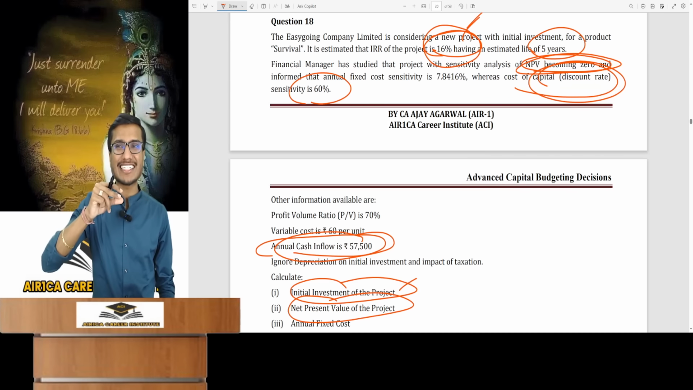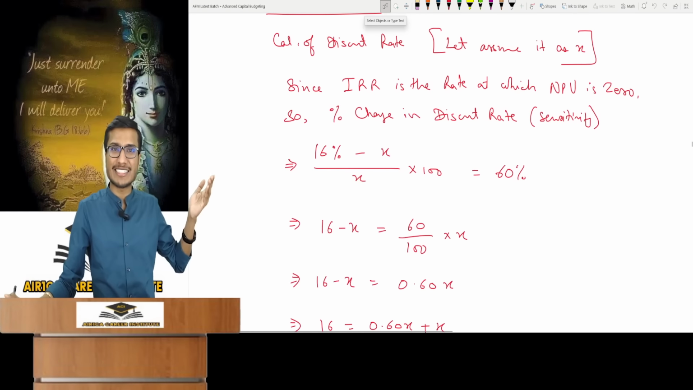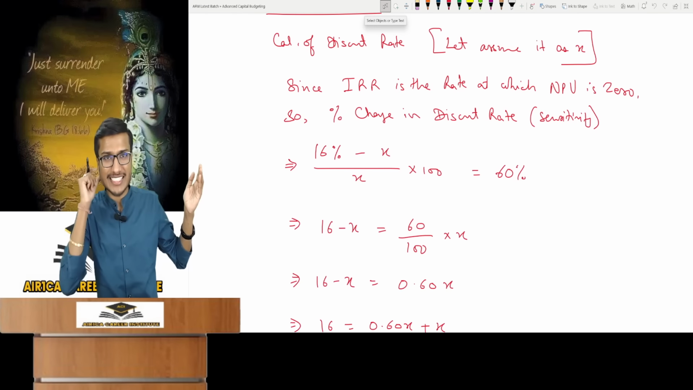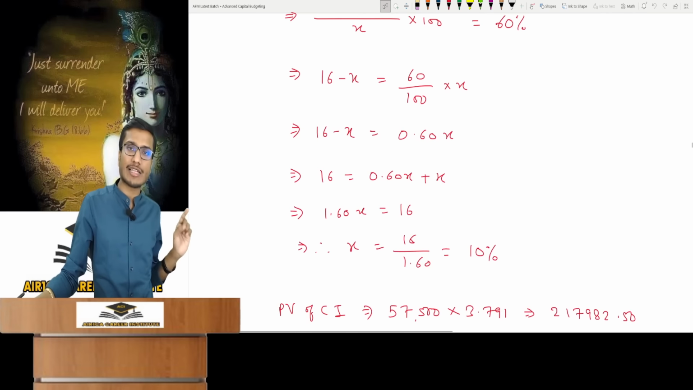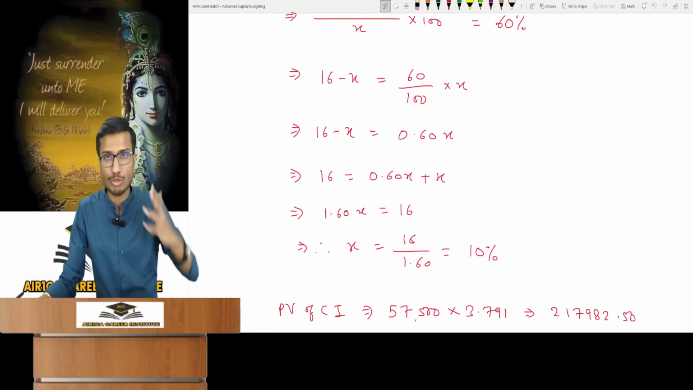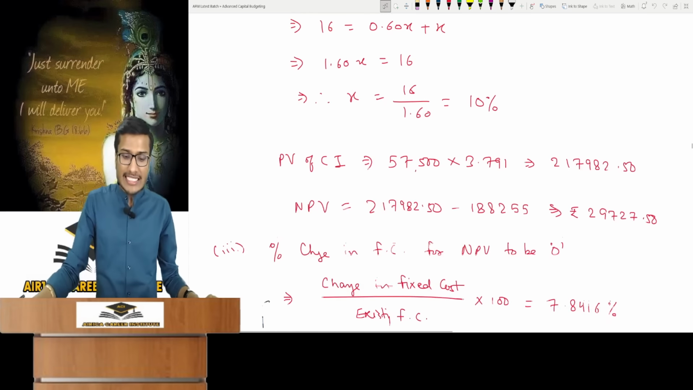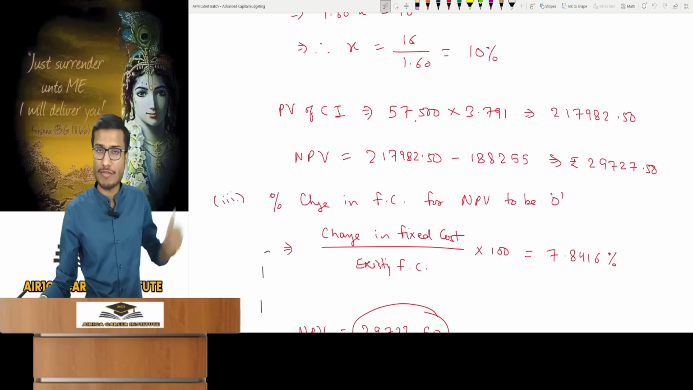So what would our discounting rate have been? Assume it to be X. (16% minus X) divided by X into 100 is the sensitivity formula, factor change. That is 60%. So you will get the discounting rate X equals 10%. A very good reverse calculation question. This is one of the chapter's best questions. Then using this rate, cash inflow will PV the initial investment which gives the NPV.